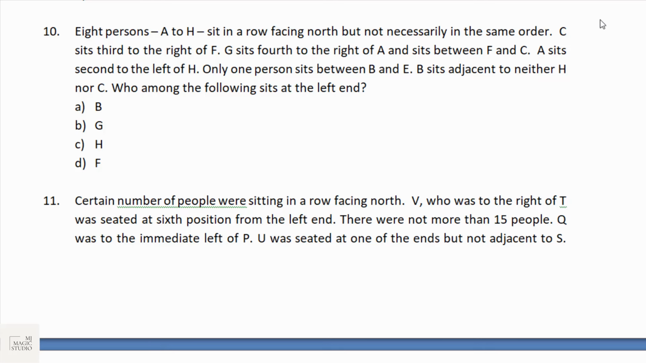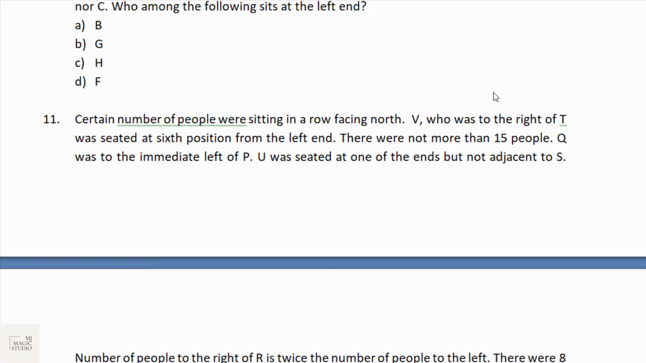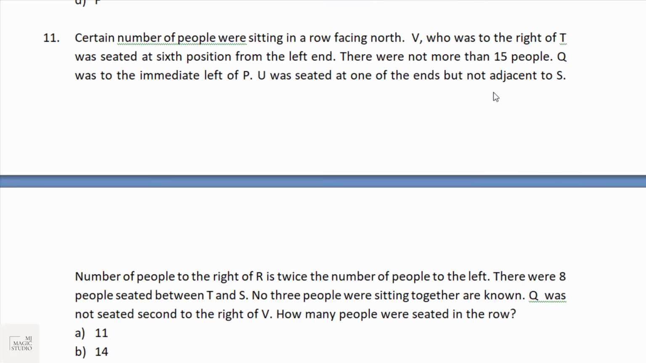Bucket number 10 is from sitting arrangement. It is linear, it can be circular or anything. Pause the session, take the screenshot and try to solve it yourself and put the answers in the comment box. Question number 11, again from the sitting arrangement, but here the question is asked about how many people are sitting in that particular row.